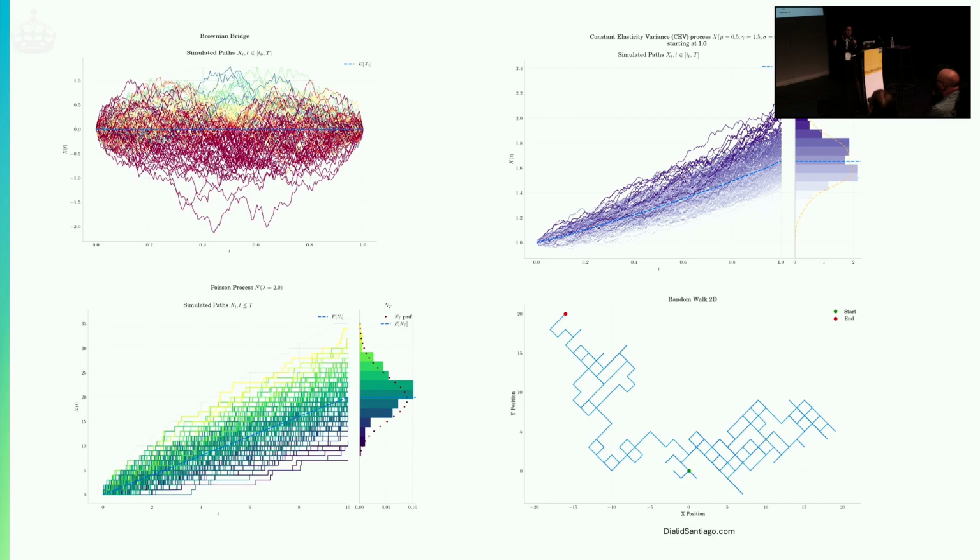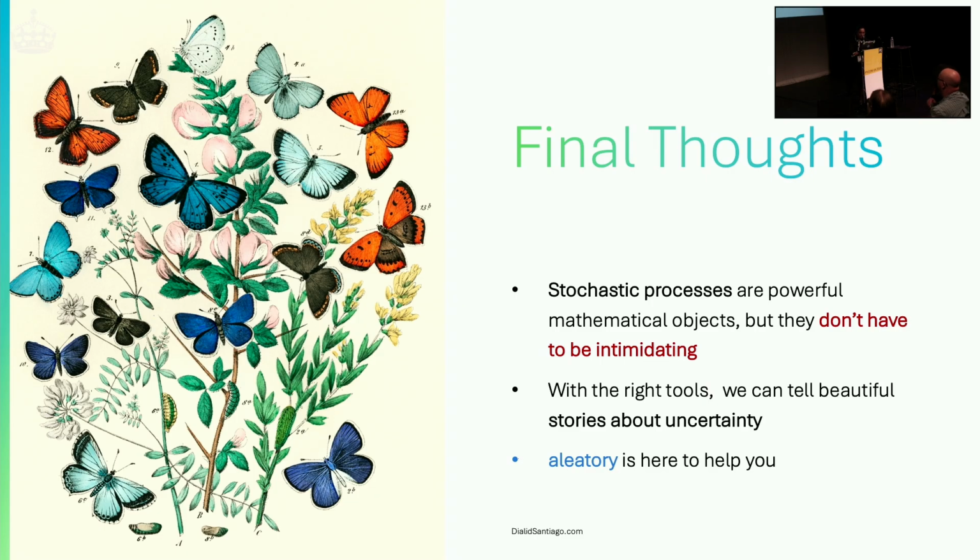This is a Poisson process, which is different because it's not a diffusion, it's jumpy. So it's basically jumping, counting something like the count of cases in COVID. And the last one is a 2D process, so it's slightly different, but again, the syntax will be the same, quite simple and straightforward.